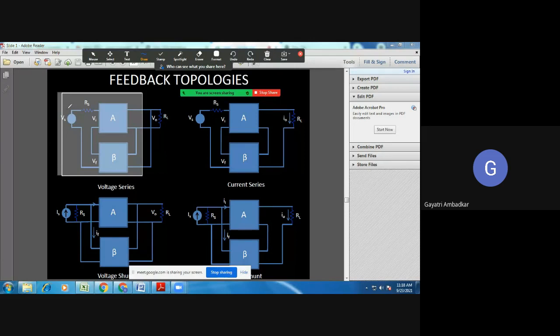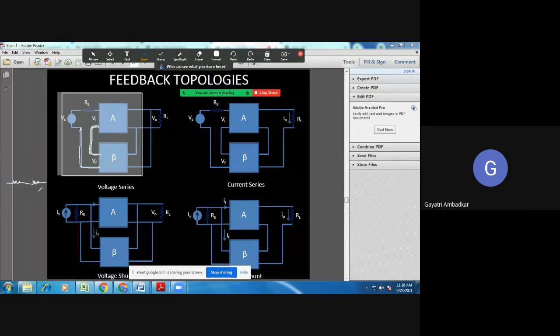Suppose you are applying a voltage source. Look at this connection: in series mixing you connect the network like this. The output of the beta network and the input of the amplifier are connected in series. This voltage and this voltage are mixed in series, so the output of the feedback network is a voltage.